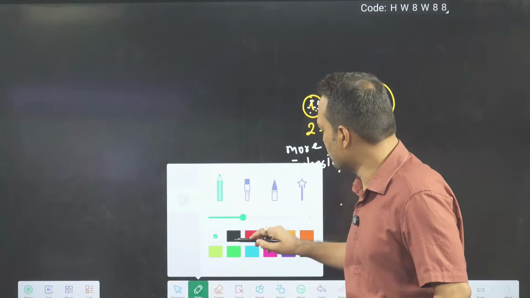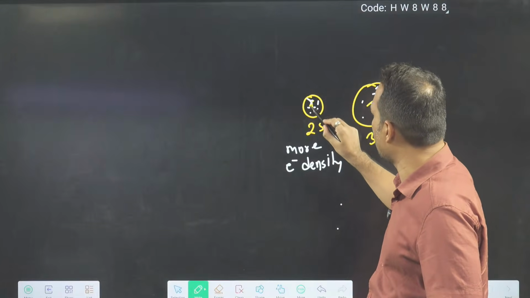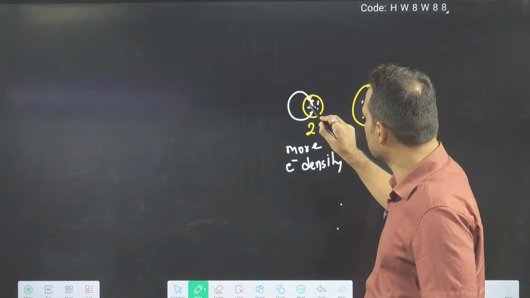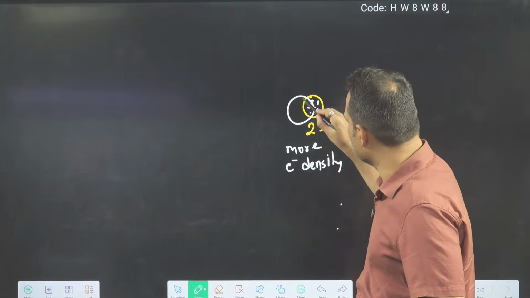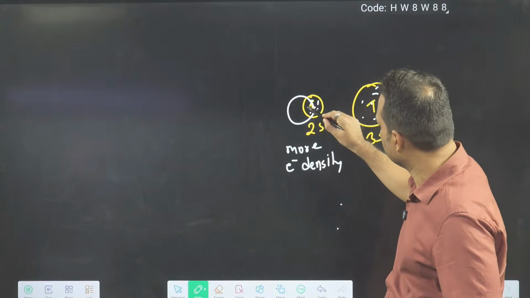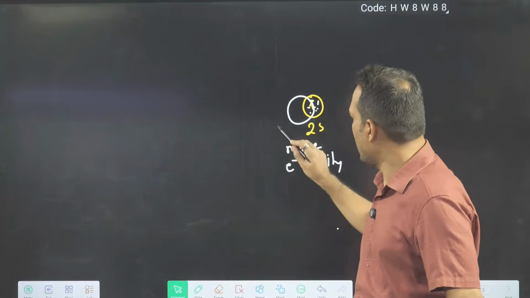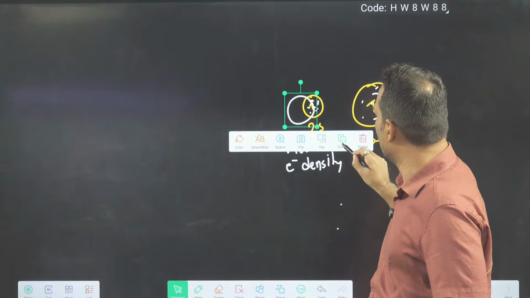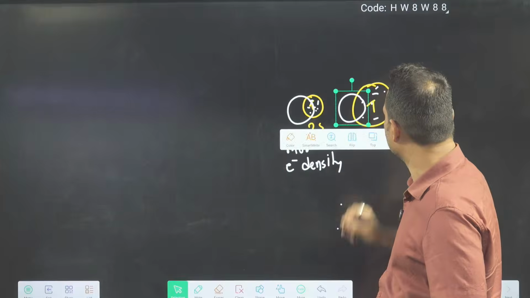Now suppose another orbital is coming and overlapping this much part, and the same orbital is overlapping the other one also by that much part.